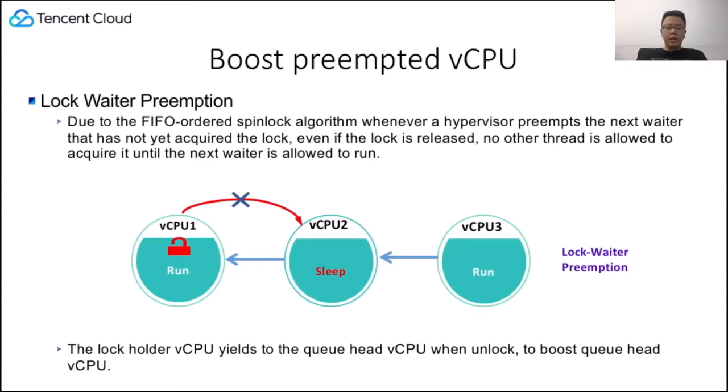Overcommitment increases the likelihood that the Q-head vCPU may have been preempted and is not actively spinning. Rescheduling the Q-head vCPU in a timely manner to acquire the lock can give better performance than just depending on lock stealing in an oversubscribed scenario. The lock holder vCPU yields to the Q-head vCPU when unlocking. This boosts a Q-head vCPU that was involuntarily preempted or one that voluntarily halted due to failing to acquire the lock after a short spin in the guest.